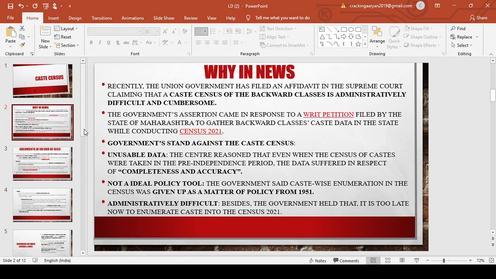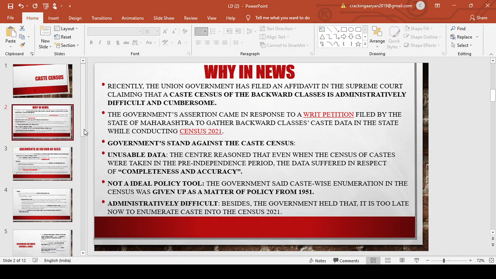Now, what are the stands taken by the government against this caste census? First of all, according to the government, it is unusable data. The center has reasoned that even when the caste census was done in the pre-independence period, that data suffered in respect of accuracy. The accuracy of that data was not feasible, and the central government said that the caste data enumerated in the socio-economic caste census even of 2011 is unusable for official purposes as it has different technical flaws.